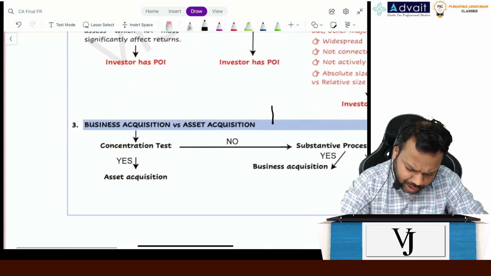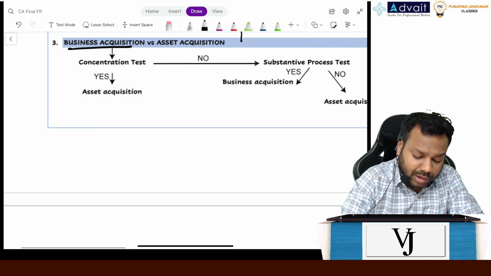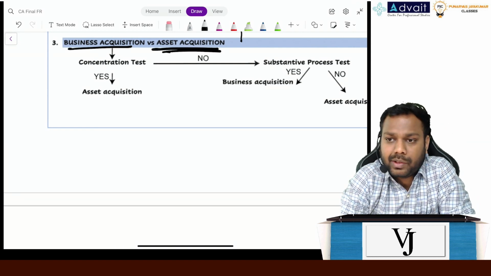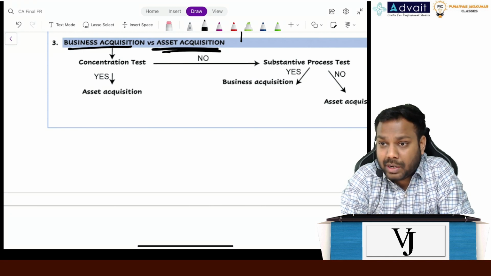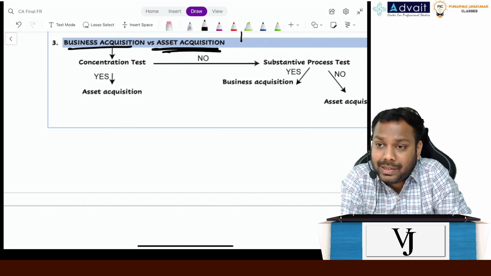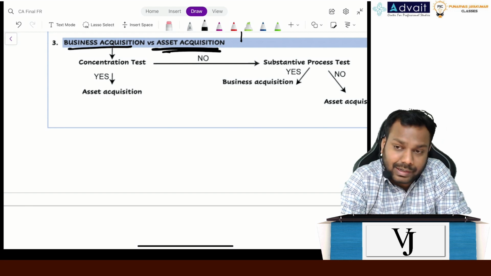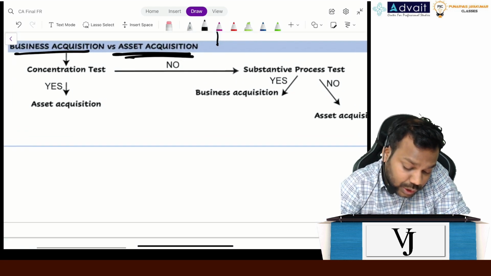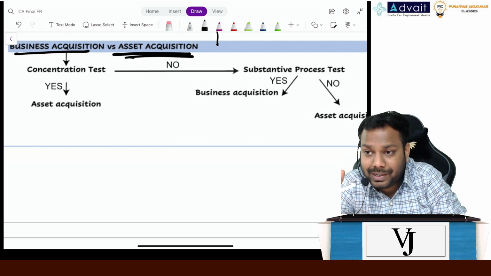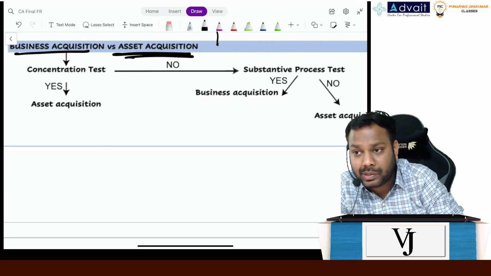But before going to the control, I want to discuss one more thing: business acquisition versus asset acquisition. Though we understand that the standard gives us the meaning of the business, when a company has acquired another company, how will we assess whether it is a business acquisition or not? For that, the standard gives us two tests to be done. One is the concentration test and one is the substantive process test.